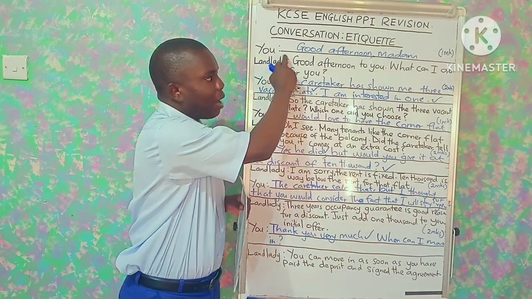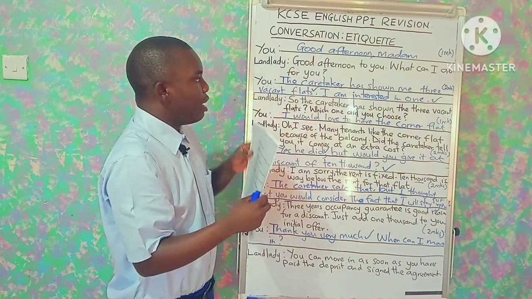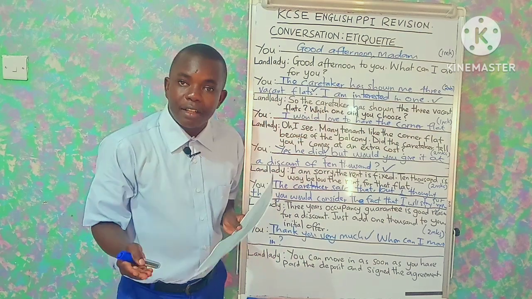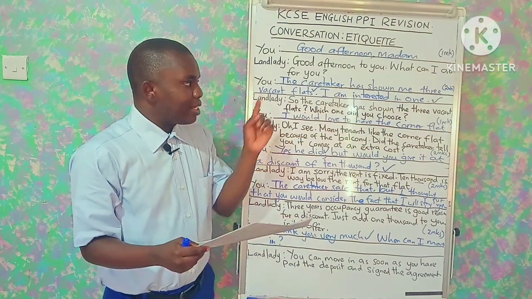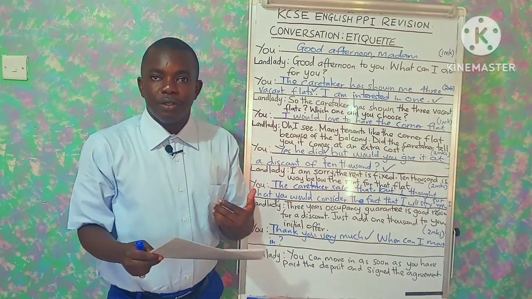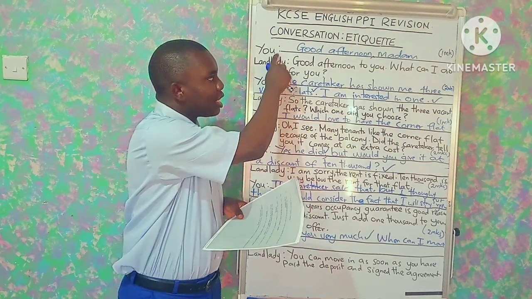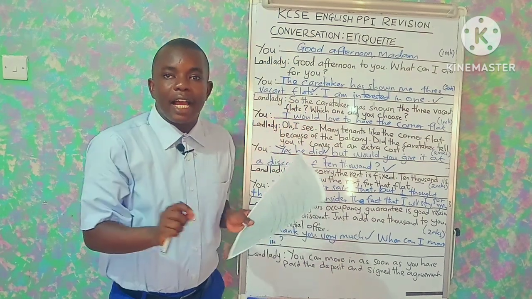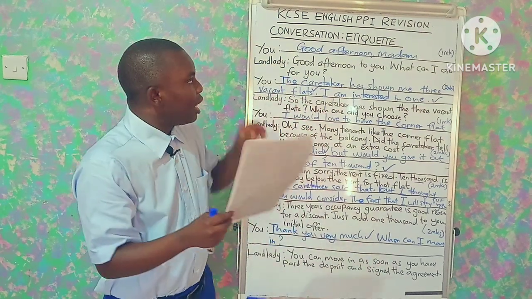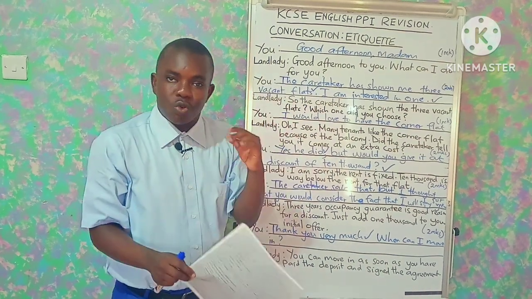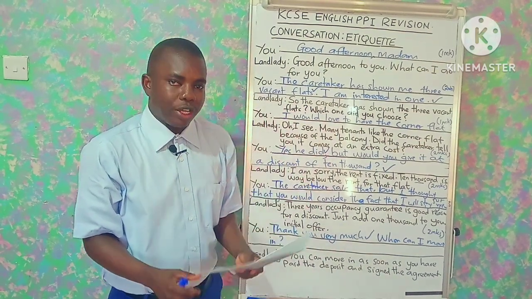So the first part is blank, then followed by what the landlady says. And the landlady here makes this statement: "Good afternoon to you. What can I do for you?" So that means that the student here must have greeted the landlady, and that is what led the landlady to respond that way.